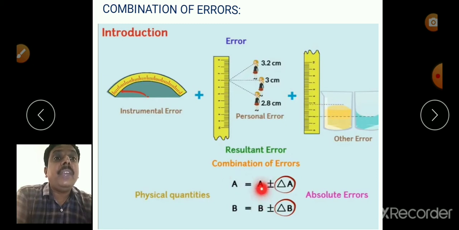But in measuring a there is an absolute error, and in measuring b there is an absolute error. So there must be an error in the physical quantity z. These are known as combination of errors.